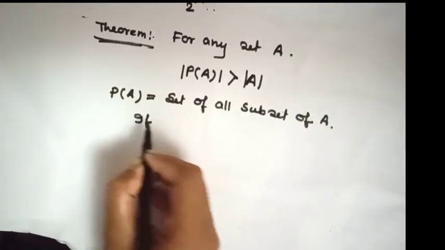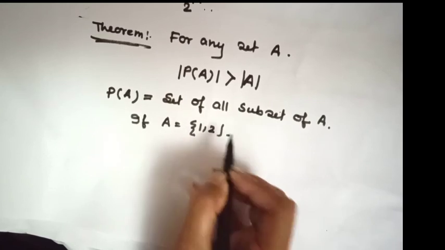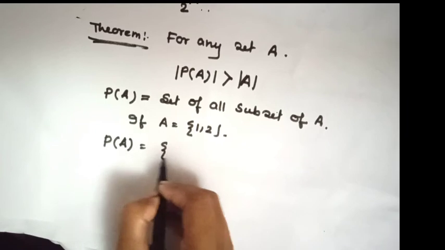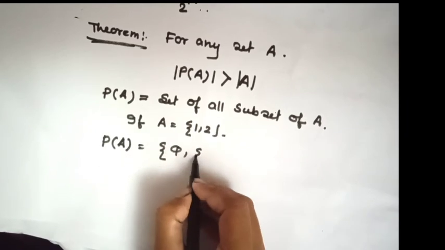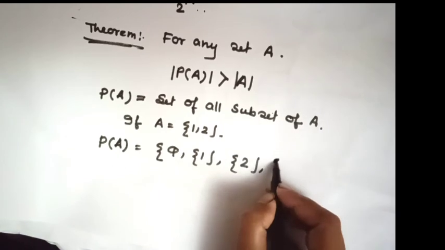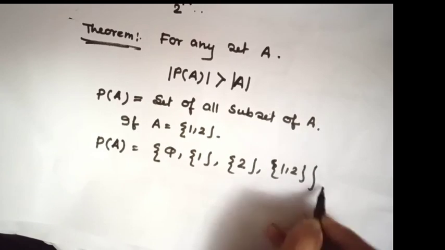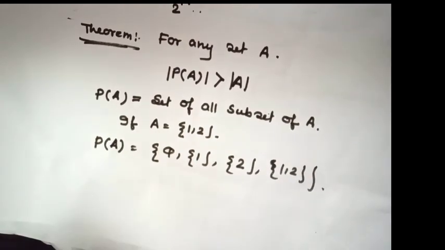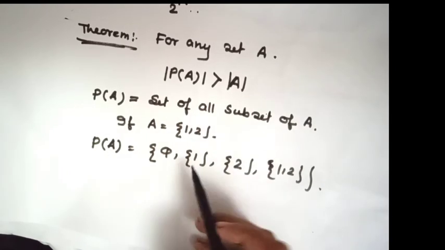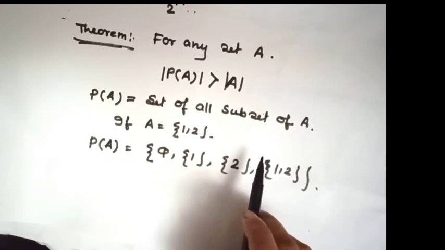If A equals the set with members 1, 2, then what is the power set of A? Power set of A equals the empty set, singleton set 1, singleton set 2, and the set 1, 2. Have you understood what the power set of A is? And notice that the power set of A has more elements than the original set A.